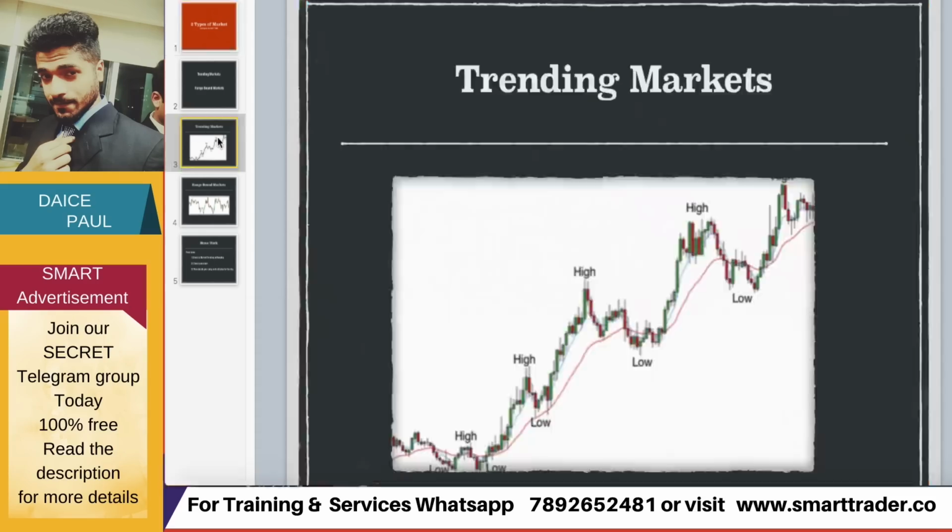For example, in a trending market, if I'm taking a buy position in an uptrend, if the stock or the market is breaking its high again and again, then I will wait for the other part of the day, where the stock can continue to break its own high and move forward, right? Same way, in a downtrend, I will sell a stock where it will break its low again and again and come down. Here I can wait for more profits, all right?